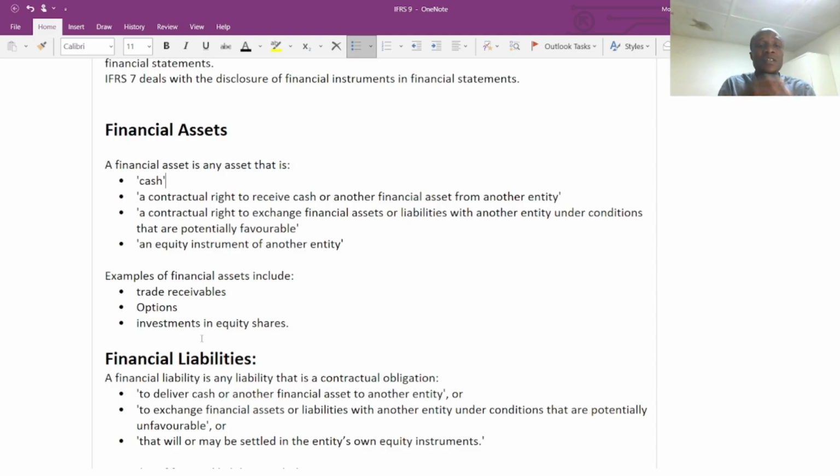Company B is in the UK and company A is in Sierra Leone. Both companies have debt in the alternative currency. Company B, in the UK, has debt in dollars, and company A, in Sierra Leone, has debt in pounds. So they need to ensure that they settle the debt.